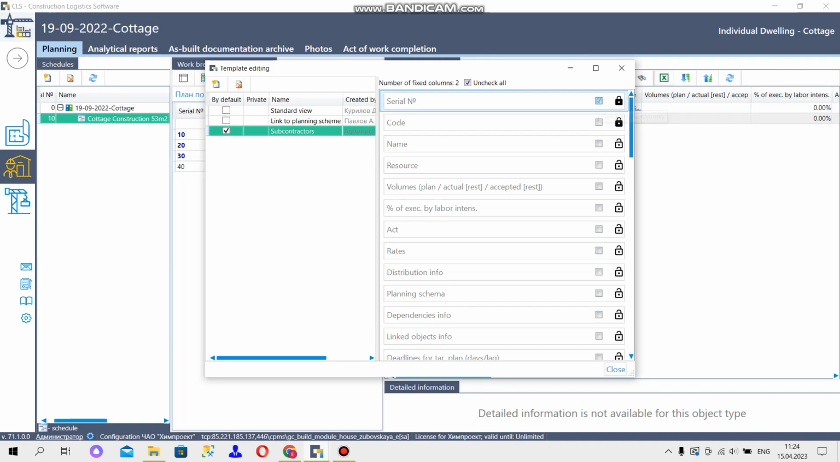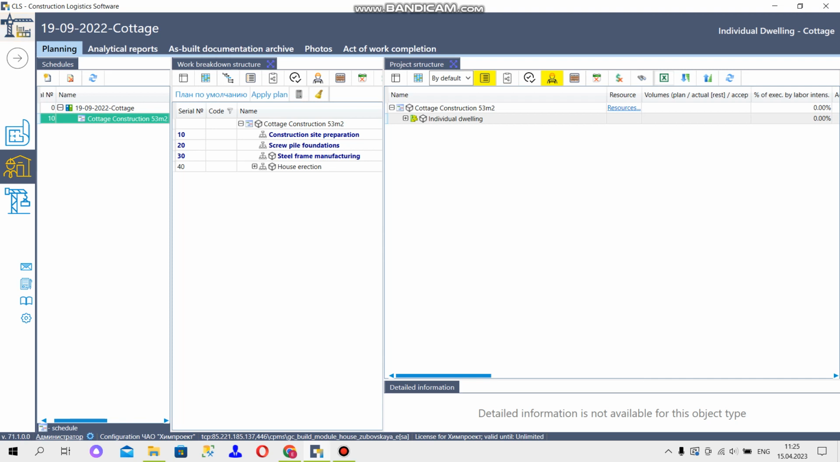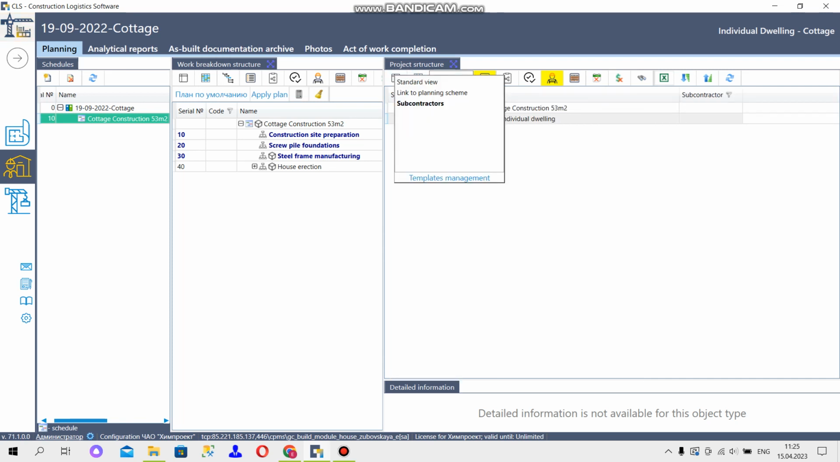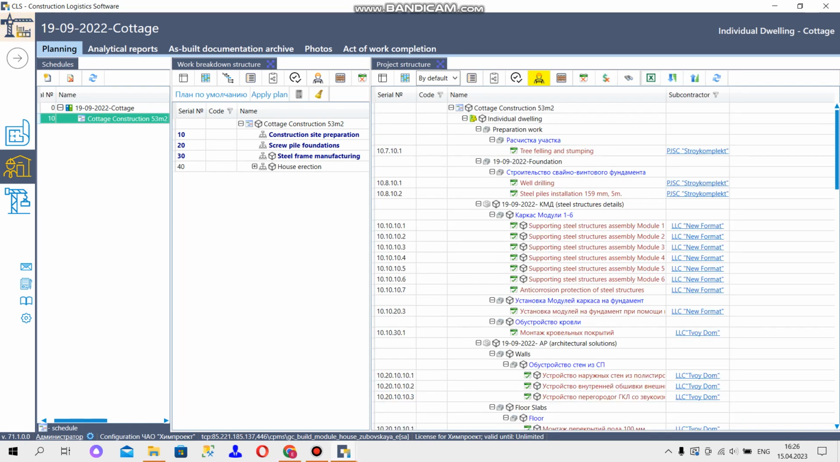So we select serial number, code, name, and subcontractor. Next we click Close. Here we need to select subcontractors. And now you can see all the information about subcontractors.